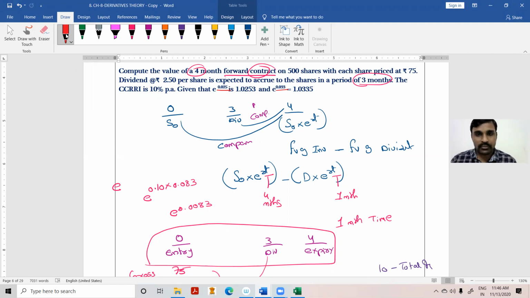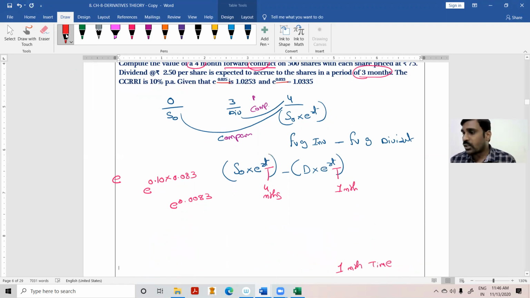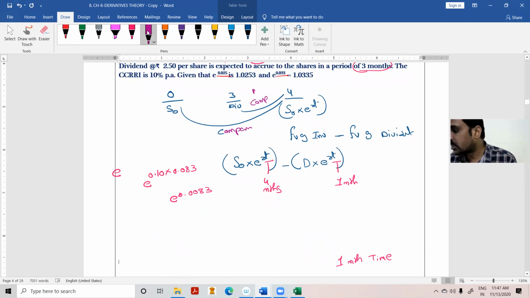According to me, whatever I have shown, this is the correct method. We have to compound both the dividends for the 1 month time.